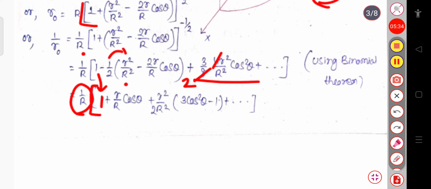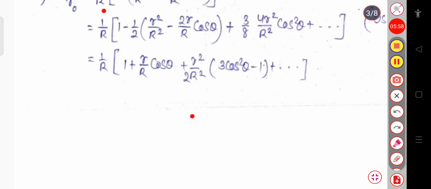Okay. So taking common r square by capital R square into 1 by 2, this will be 3 into cos square theta, and here this will be minus 1, since 1 by 2 is already taken common.